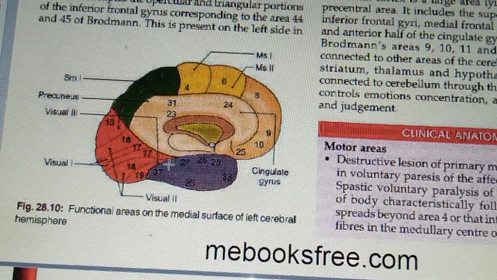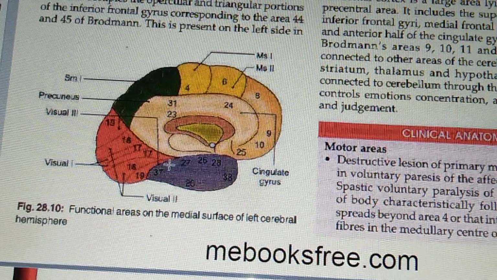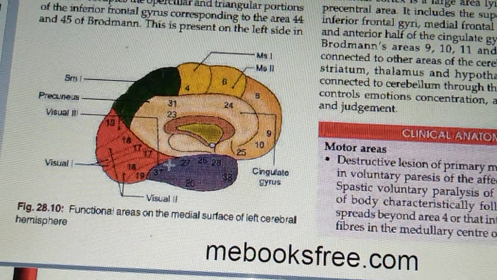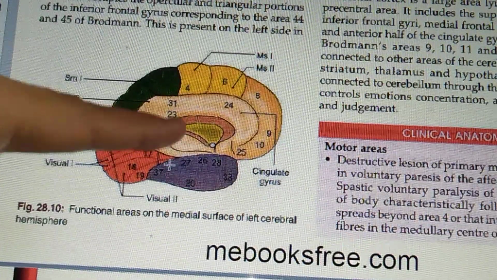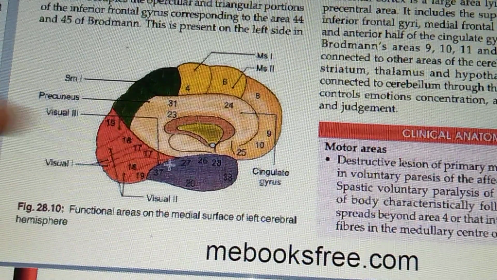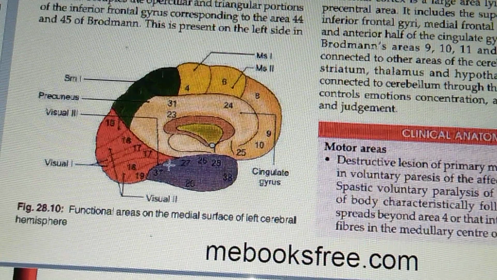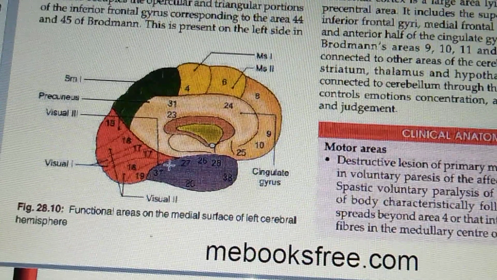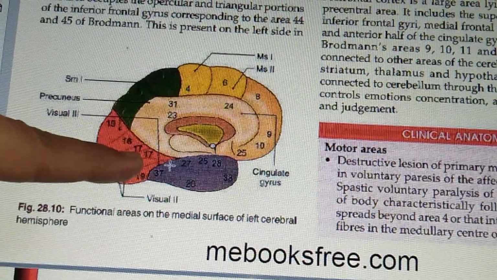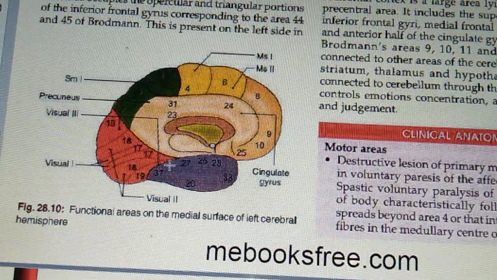right? Now, the visual area is located above and below the calcarine sulcus on the medial surface of the occipital lobe, right? Here was the calcarine sulcus that we have identified. So, it is located above and below the calcarine sulcus on the medial surface of the occipital lobe. It corresponds to area 17 of Brodmann, right? Here you can identify area 17 of Brodmann.